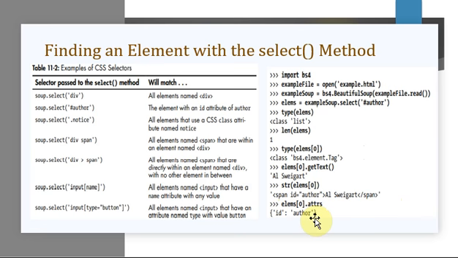Then attribute, element of 0 dot attribute. What is that attribute? That is the id attribute, that is author. So that is displayed. So this is an example of what you can write for the select method, finding an element with select method. What you have selected is the author name. Okay.